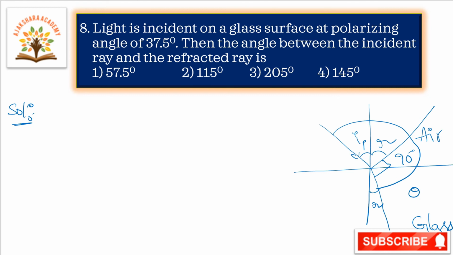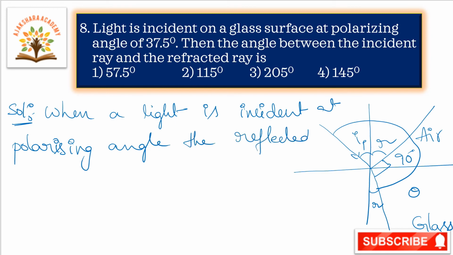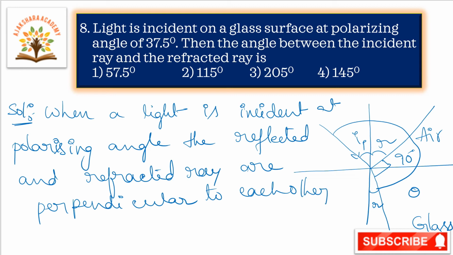So when light is incident at a polarizing angle, the reflected and refracted rays are perpendicular to each other. See here, as shown in the figure.